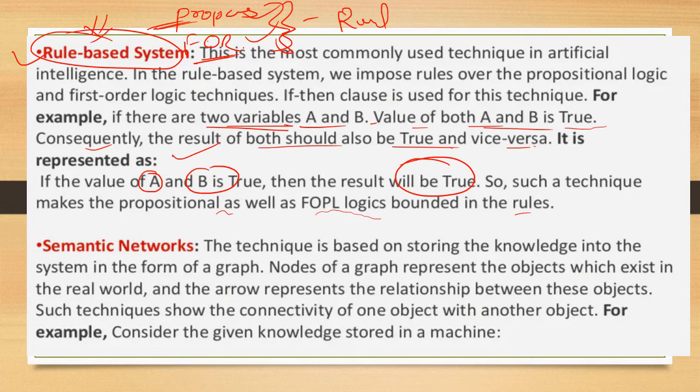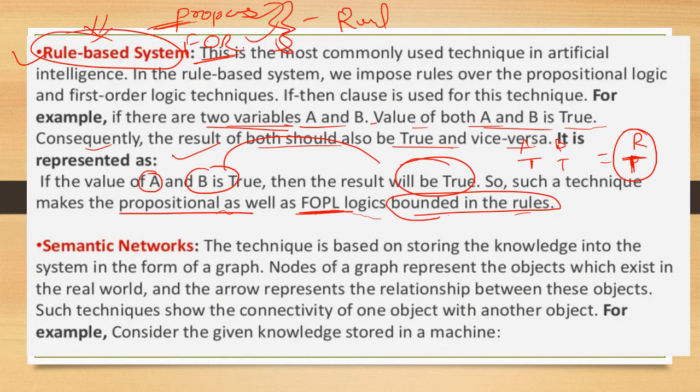Such a technique makes propositional as well as first order logic bounded by a rule. Here we have bounded it on the rule: if a is true and b is true, then your result will also be true. So here is a rule. We apply rules over first order logic and propositional logic. This is called the rule based system.